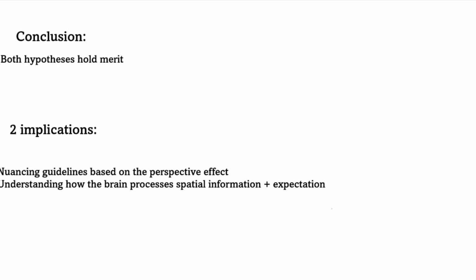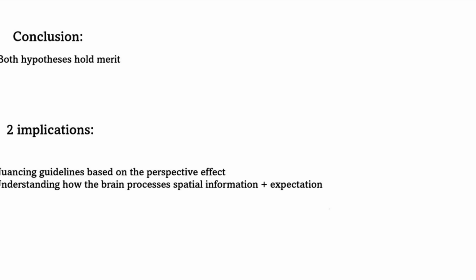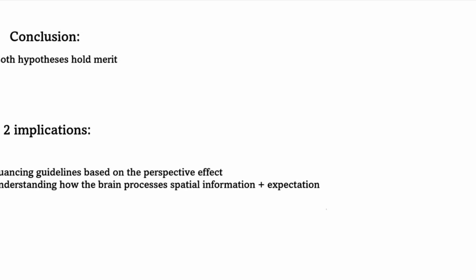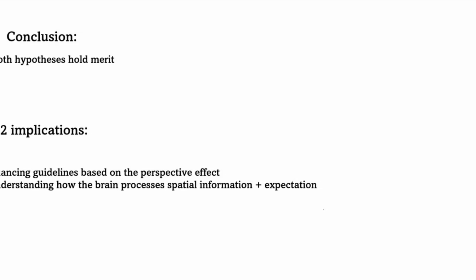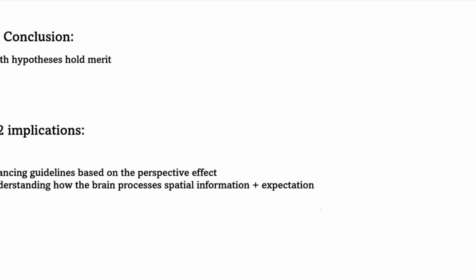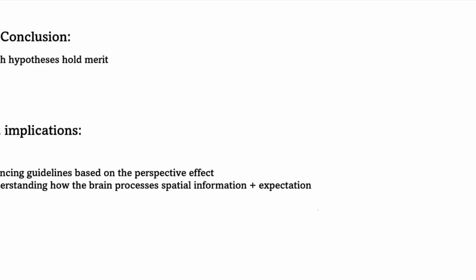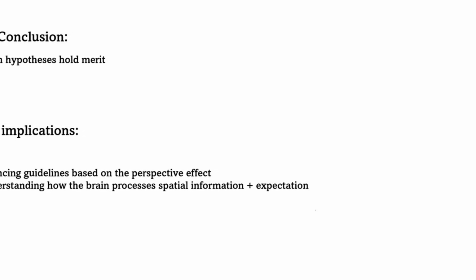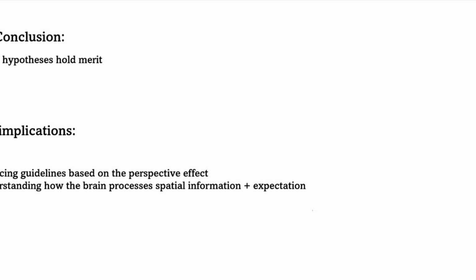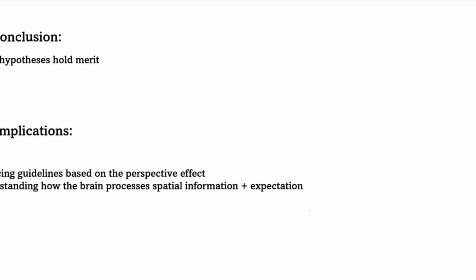A practical implication of the findings is that they nuance existing guidelines based on the perspective effect. You do not always need to record videos from a first-person angle. And a theoretical implication of the findings is that they tell us something about how the brain processes spatial information and how this is shaped by individuals' expectations.